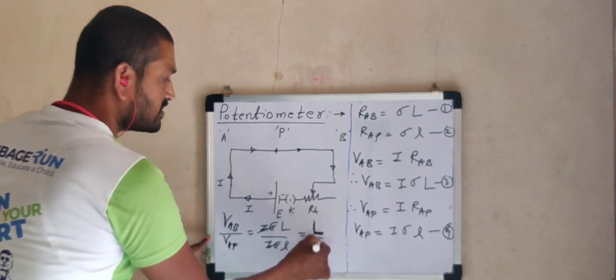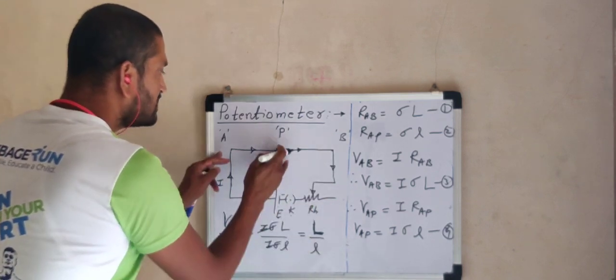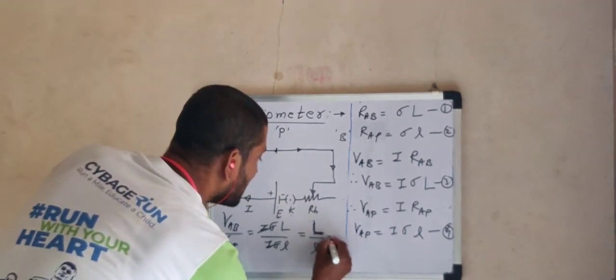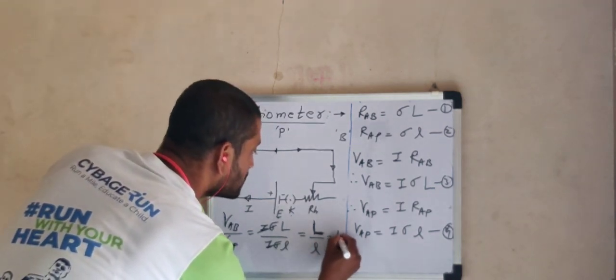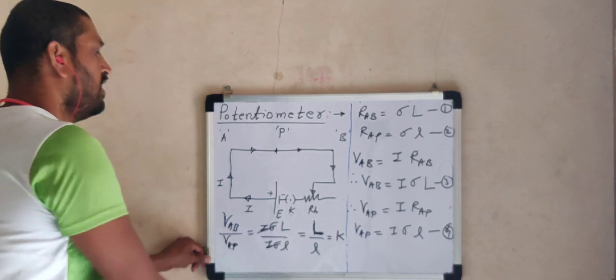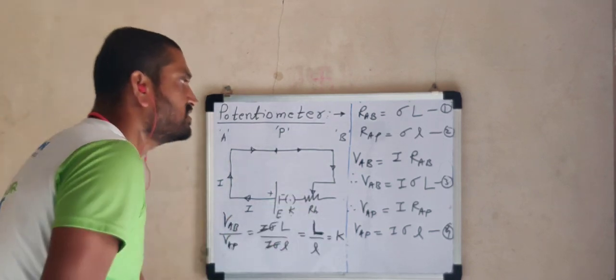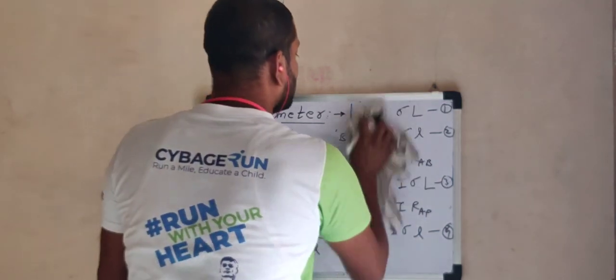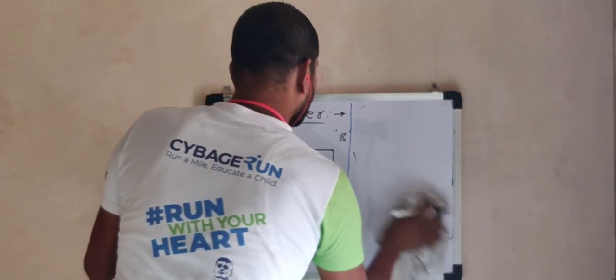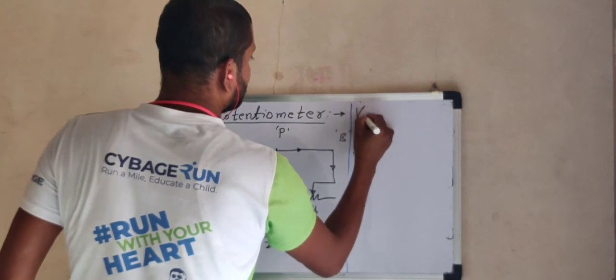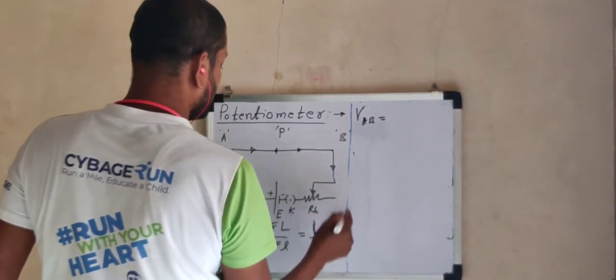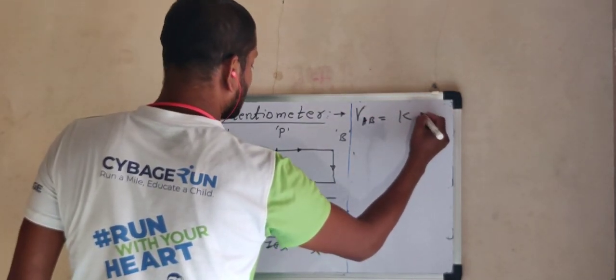But both these terms are constant. Capital L, the total length, is constant. The small l is also constant. And hence we can say that this is equal to a certain constant term, say K. As VAB upon VAP is equal to L by small l, which is a certain constant term, we can write 2 more equations. VAB is equal to constant into capital L.